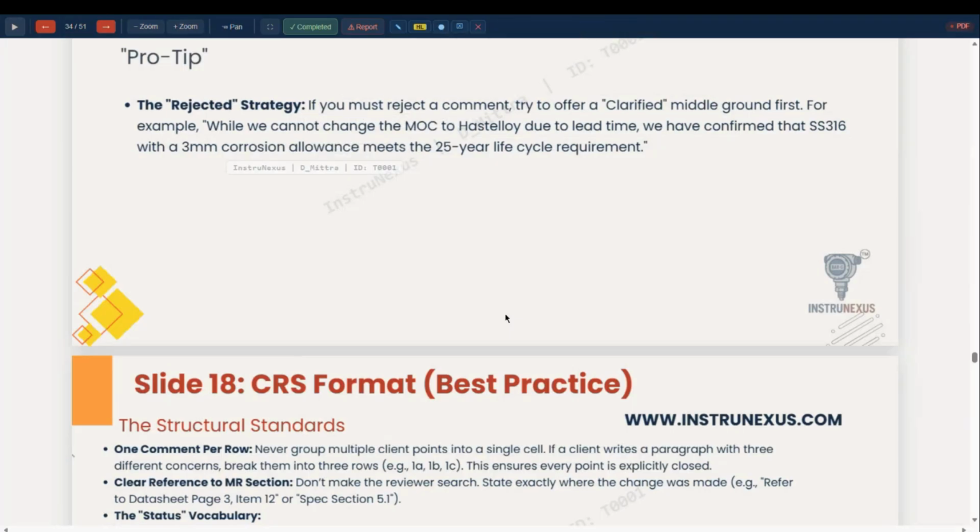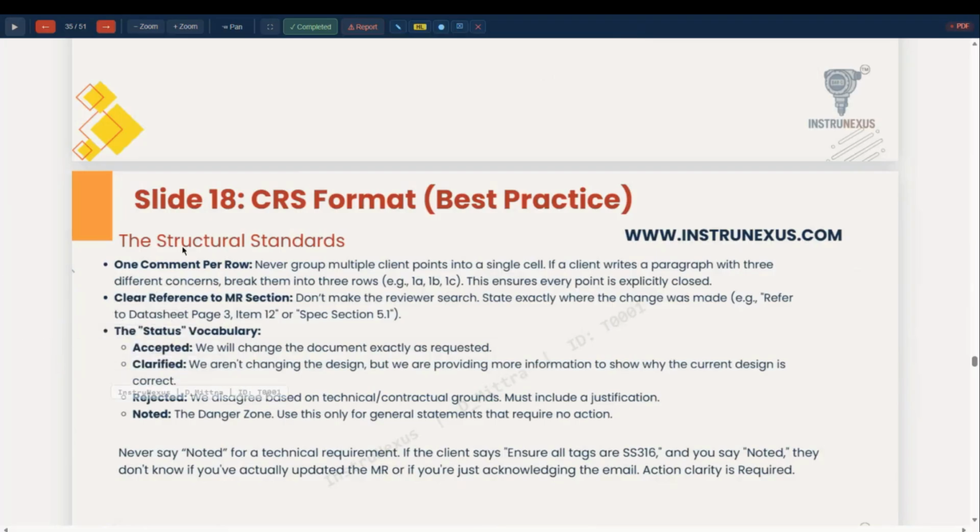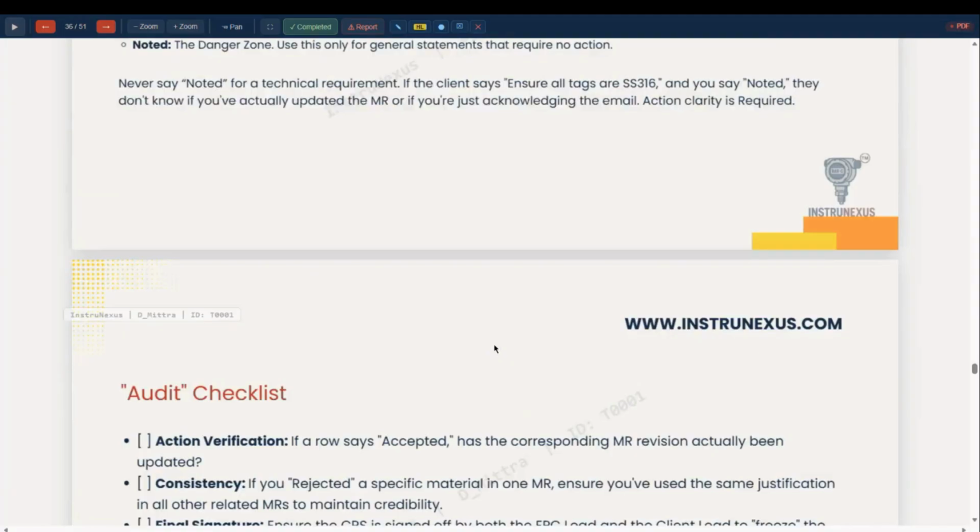CRS format best practice, structural standard: one comment per row, never group multiple comments in a single cell. Clear reference to the MR section. Status: accepted, clarified, rejected, and noted. All these are to be mentioned clearly.